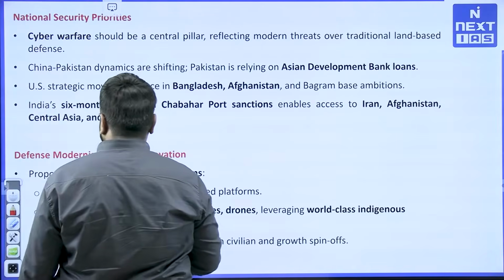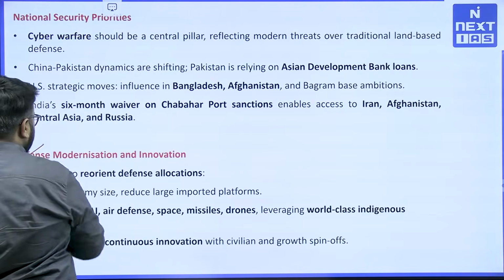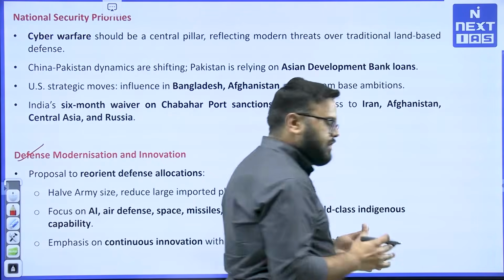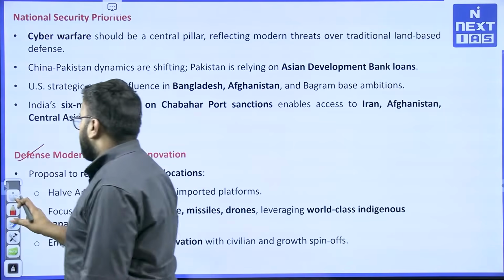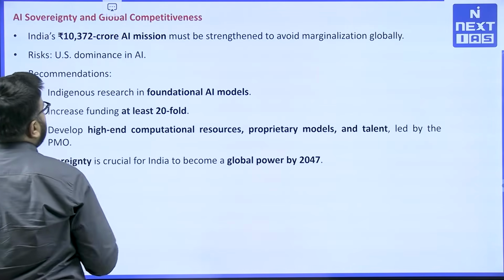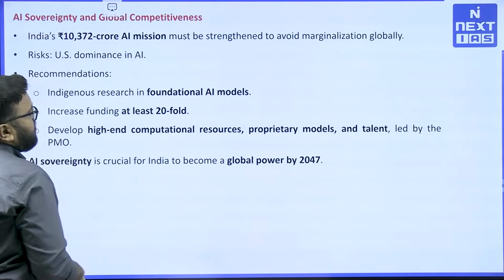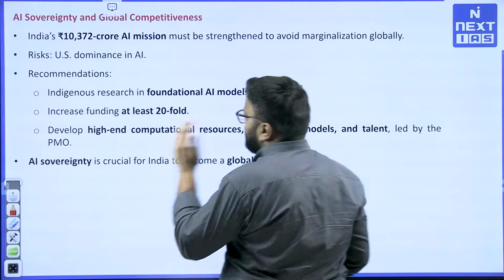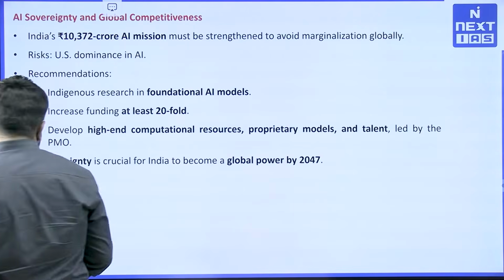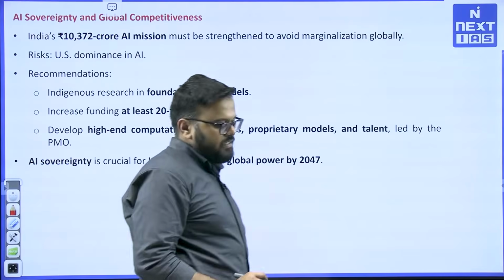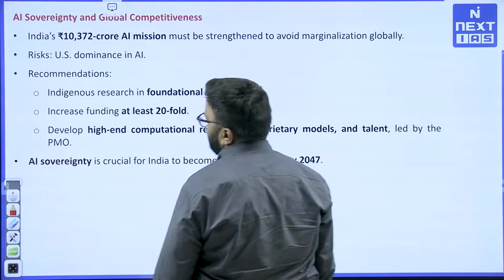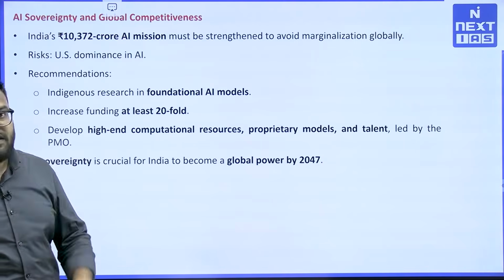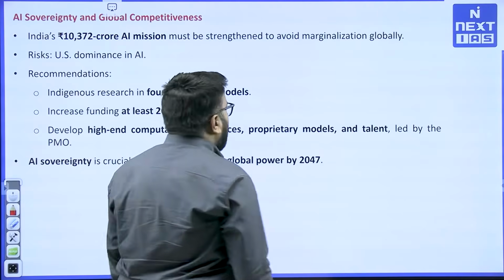So essentially, defense modernization and innovation is also at the base of it all. So you can clearly see some of the important points here. Essentially, India is focusing on developing its own indigenous capabilities when it comes to defense. AI sovereignty and global competitiveness. AI is emerging as a very important aspect of foreign policy. That is also very true. For example, there is a risk associated with AI dominance by the US. Obviously, the current US regime particularly is not very trustworthy when it comes to technology dominance by AI.